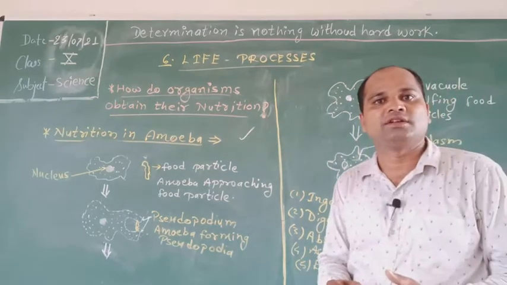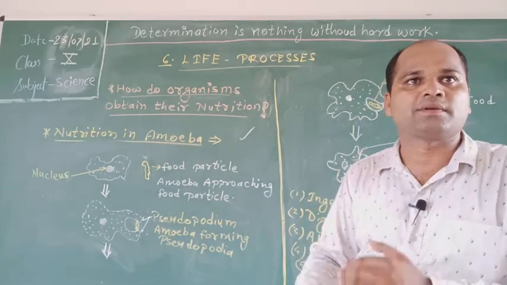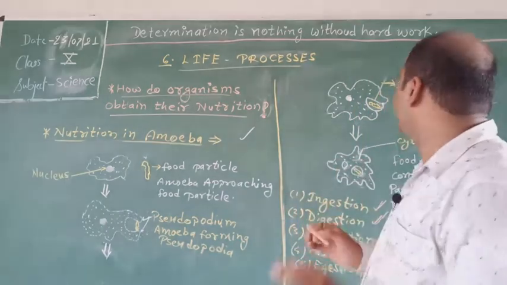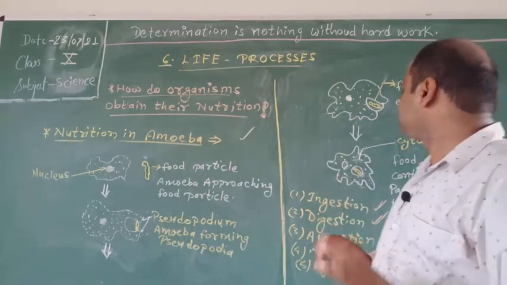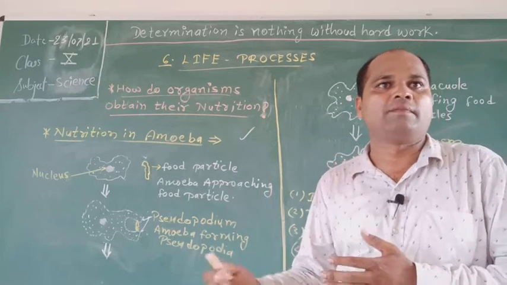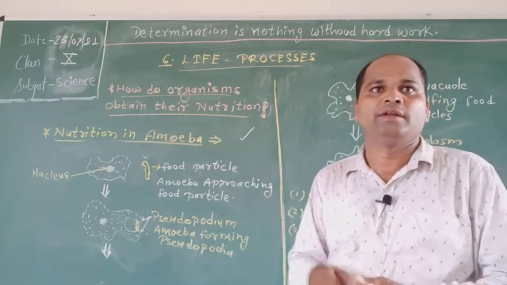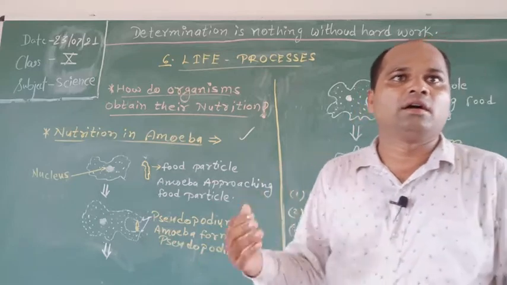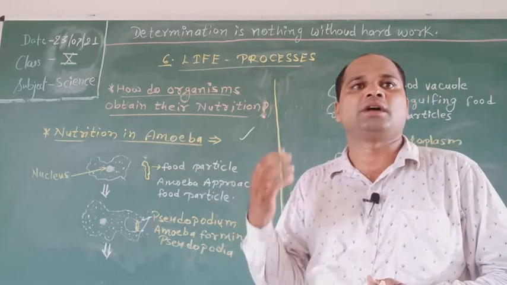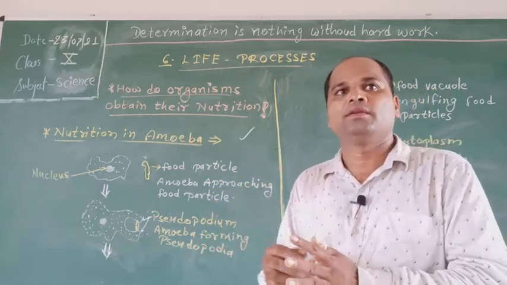Then second is digestion. In this process, inside the food vacuole, complex substances are broken down into simpler ones with the help of digestive enzymes secreted by lysosomes. The lysosomes adhere to the food vacuole and slowly fuse with it. Enzymes are released to digest the food.